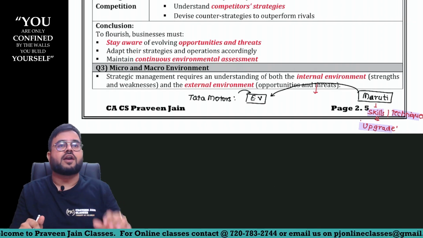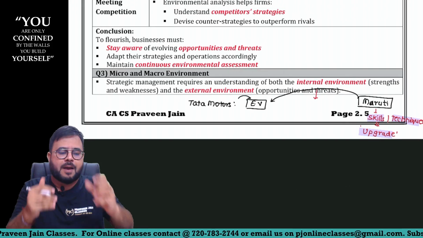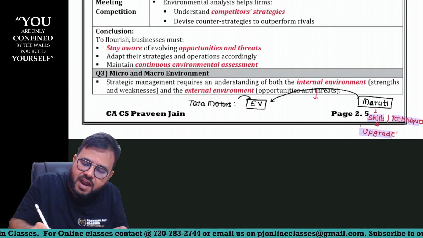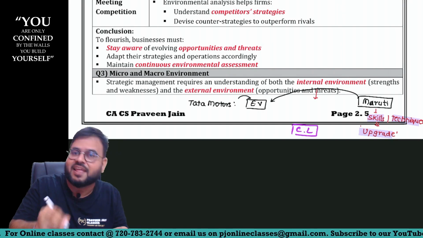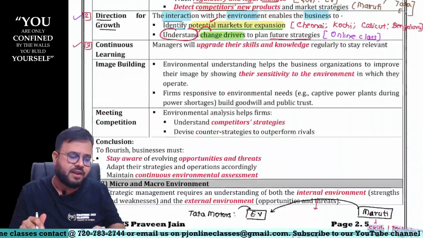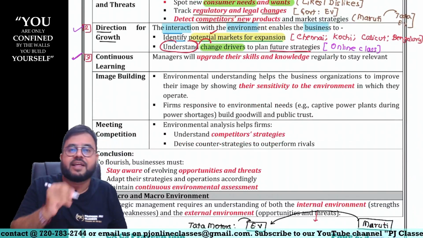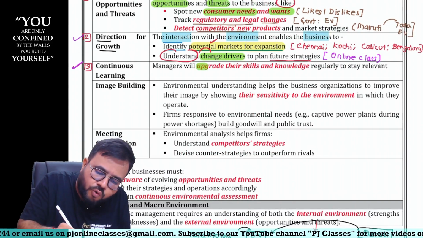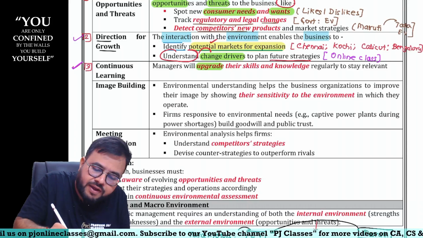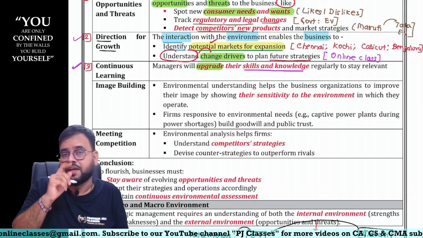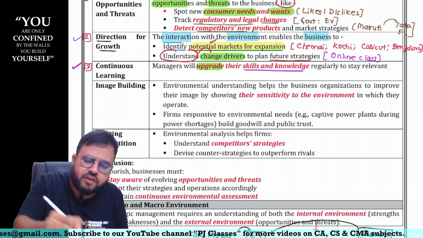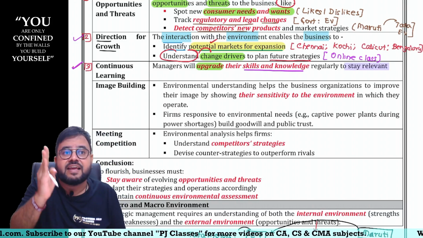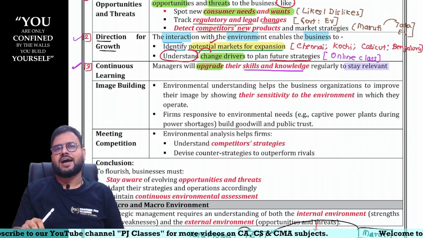Because of this upgradation, continuously I am learning. And this is what you are saying of continuous learning. So managers are going to upgrade their skills and knowledge so that they will still stay. Are you understanding, guys?